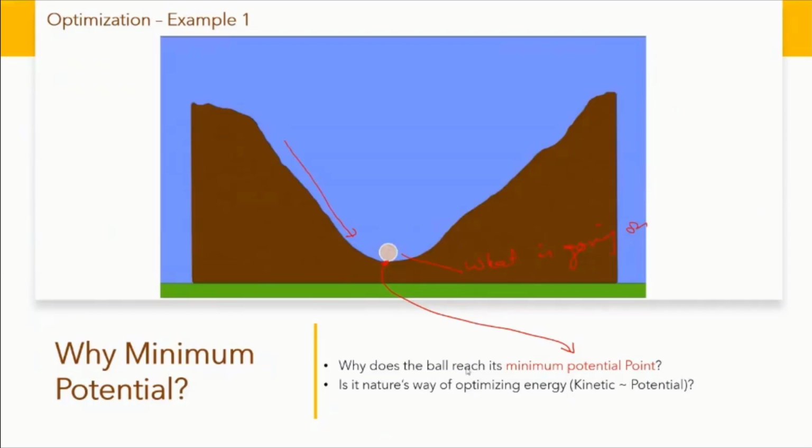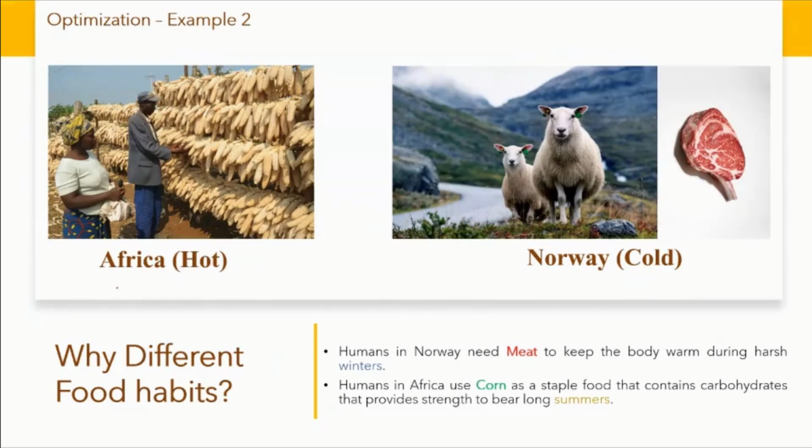Similarly, I'll give you another example with respect to food habits. In Africa, you have corn, and in Norway, you have meat as the staple diet. And how do people actually converge to using corn in Africa and meat in Norway? By learning it and by their cultural habits over thousands of years of living there. They understood that this is mostly available at the least cost, and it also helps them sustain their existence in these locations.